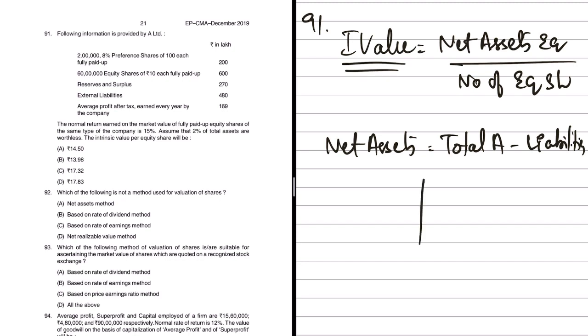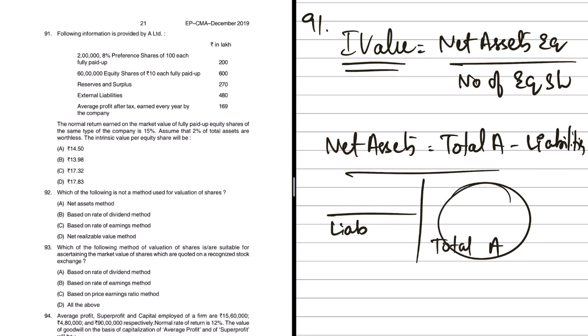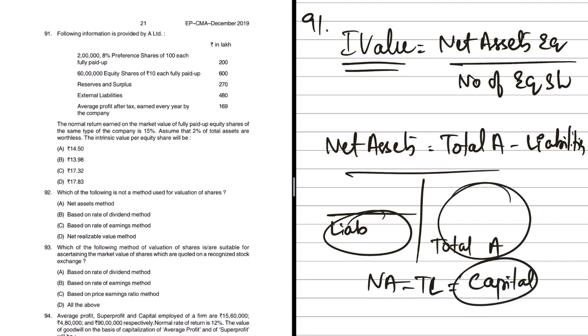If you think of a balance sheet, this will be the total assets, and let's say this is the liabilities. So this minus this is our net assets. That means net assets is nothing but total assets minus total liabilities, which is the capital itself. So if you have the data with regard to capital, you can say that itself is net assets. Now, can we find out net assets the other way around? Of course, yes, because we have the capital data.